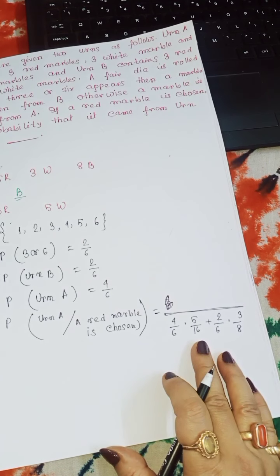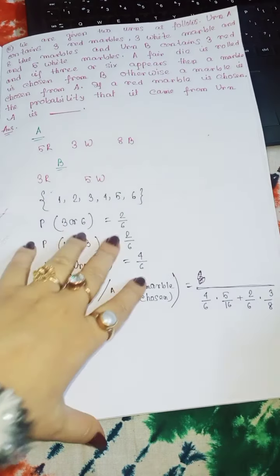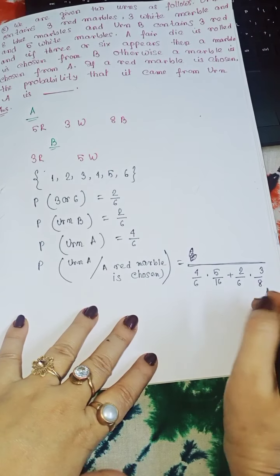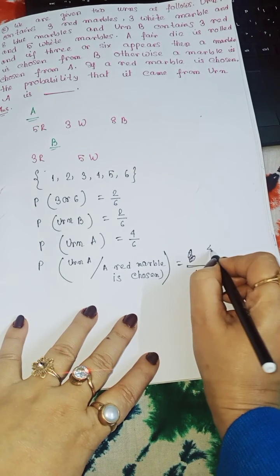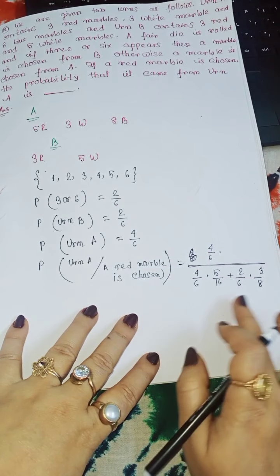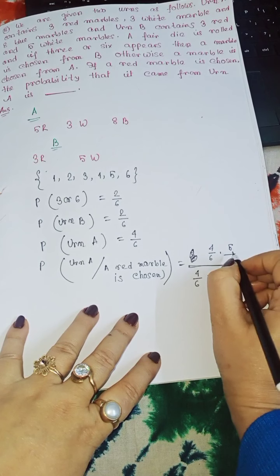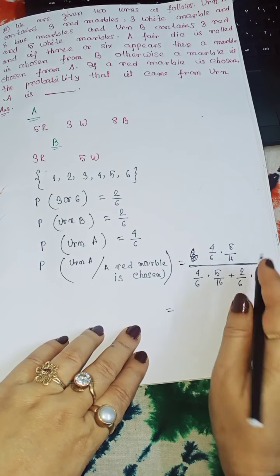Now we follow the Bayes theorem. From Bayes theorem, the numerator becomes 4 by 6 into 5 by 16. Now simplifying this.